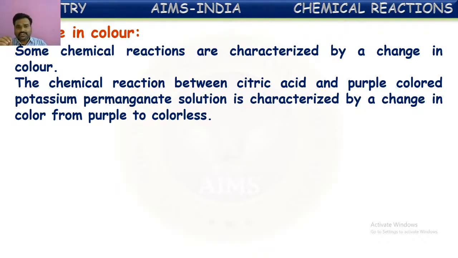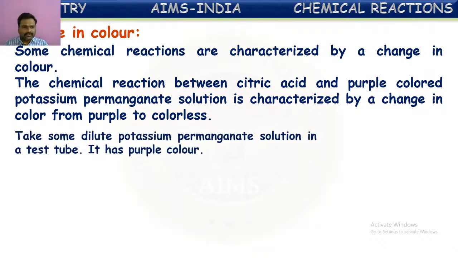And this potassium permanganate is a purple colored substance. If you dissolve potassium permanganate crystals in water, they form a purple colored solution. Take some dilute potassium permanganate solution in a test tube. Means if you take some water and add some granules of potassium permanganate and stir it well, it forms a purple colored potassium permanganate solution in dilute form.